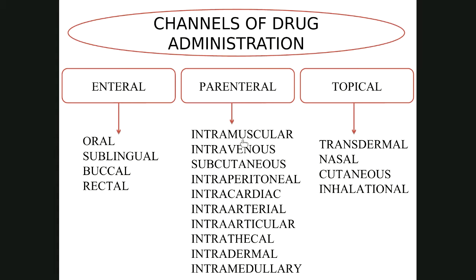So there are numerous injections: intramuscular, intravenous, subcutaneous, intraperitoneal, intracardiac, arterial, articular, thecal, dermal, and medullary. Topical means transdermal, over the skin, nasal, cutaneous, and inhalational. So these are the different routes of drug administration which are classified under three different channels: enteral, parenteral, and topical.